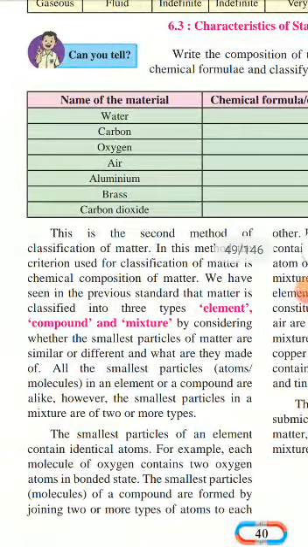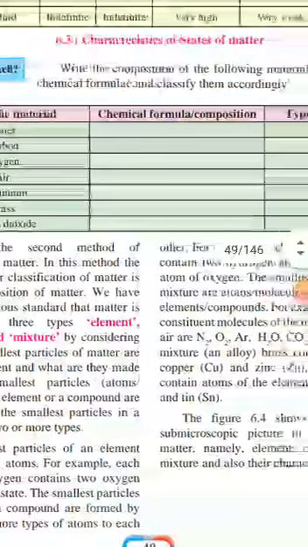The smallest particle of an element contains identical atoms. For example, each molecule of oxygen contains two oxygen atoms in bonded state. The smallest molecules of compounds are formed by joining two or more types of atoms to each other.